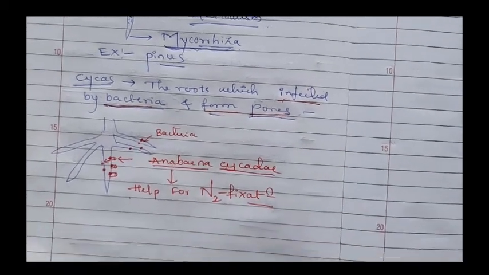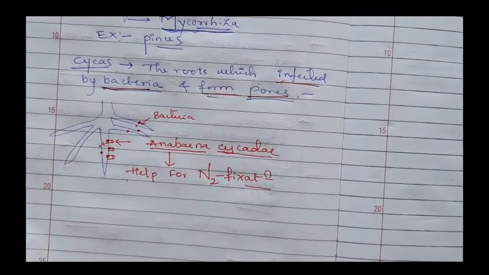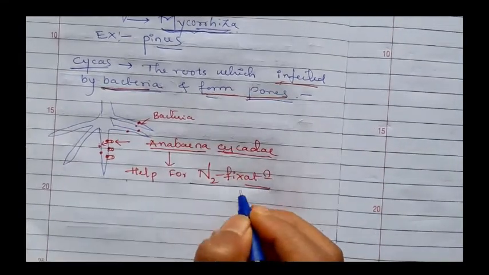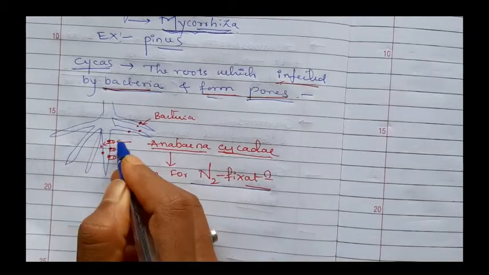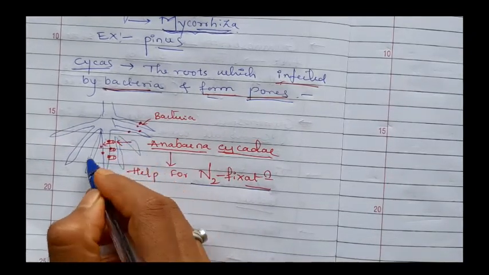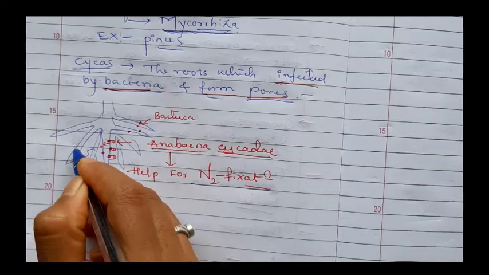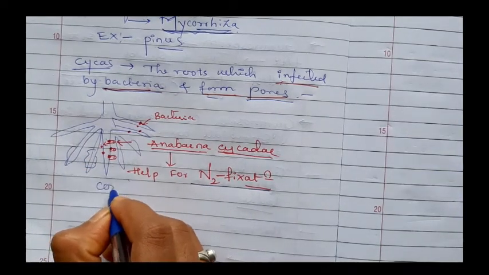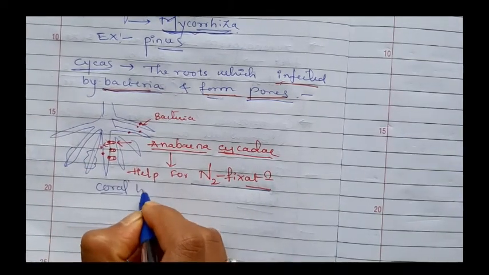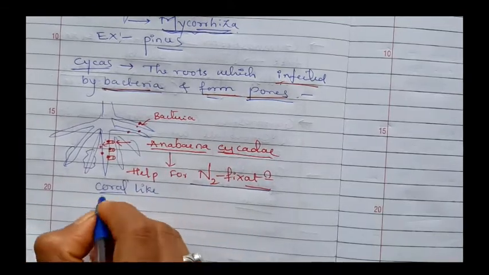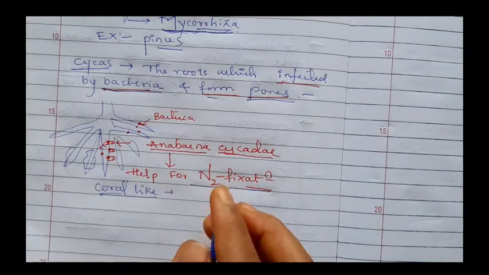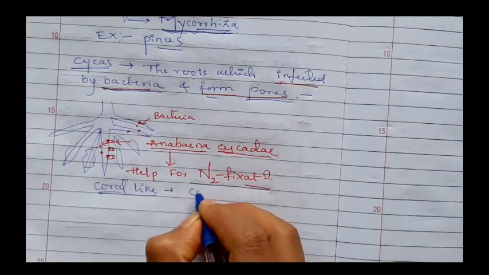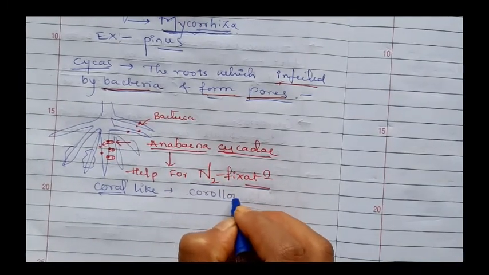When Anabaena enters into the root, it helps in nitrogen fixation. After that, the root multiplies and becomes more coral-like. Coralloid roots are formed.